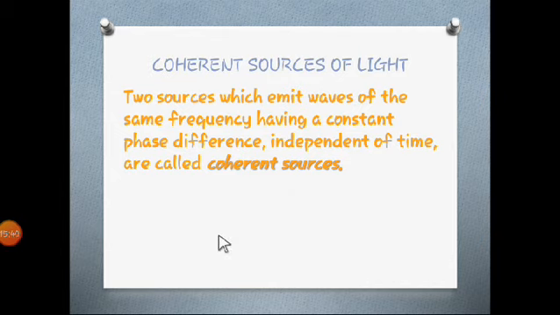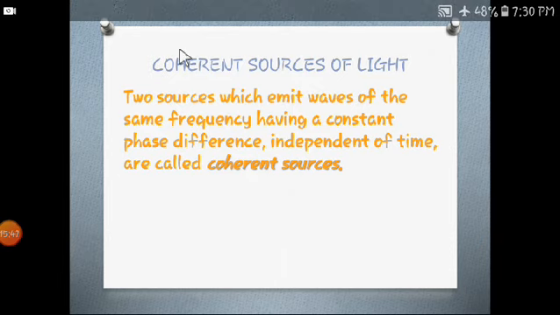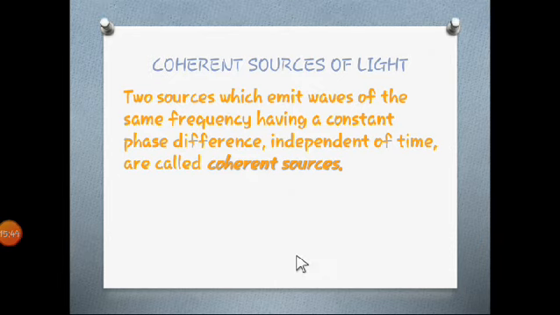These should be coherent sources, then only you get an interference pattern. So this is all about coherence. We are going to see more about this in another video, how to get coherent sources. We do not get coherent sources directly, we have to convert it, and the answer for this is in the next slide also.